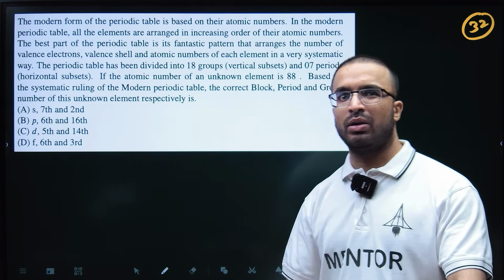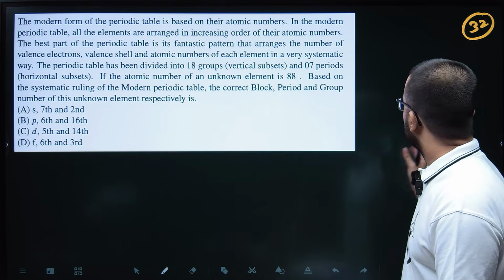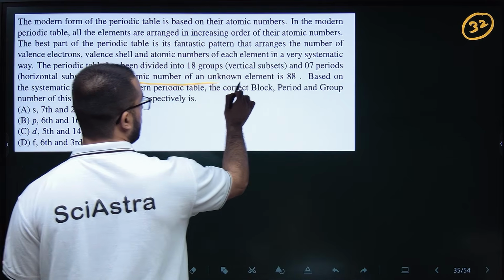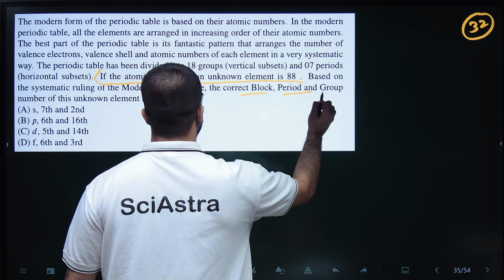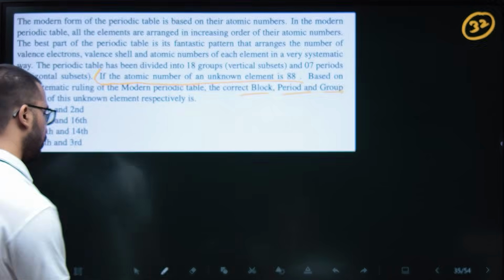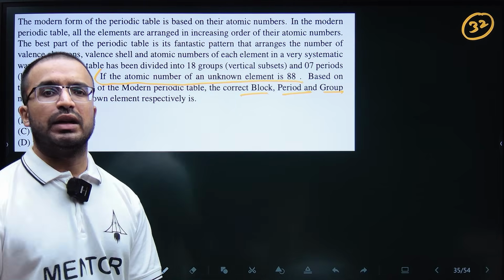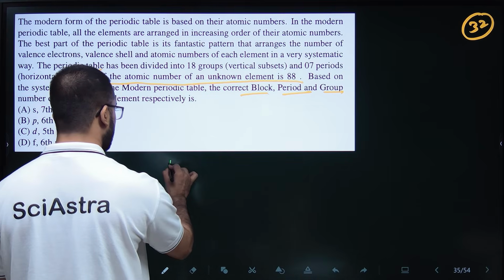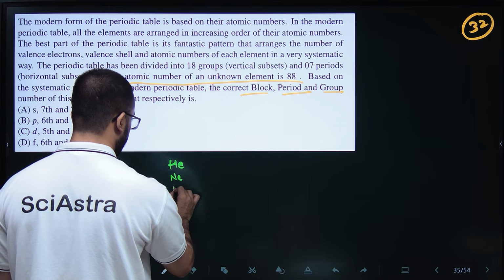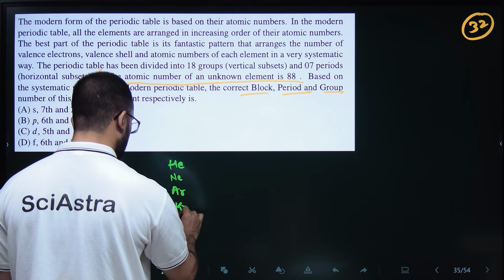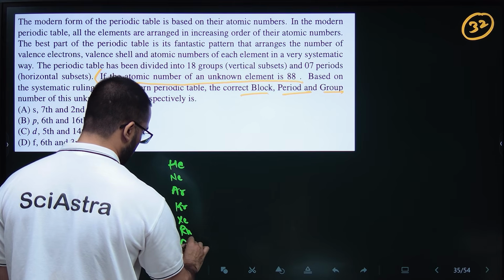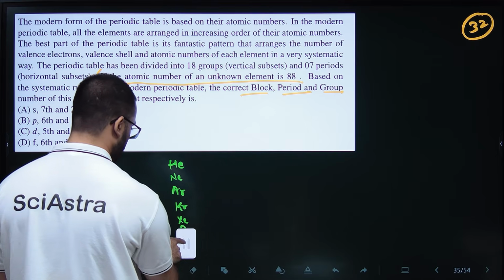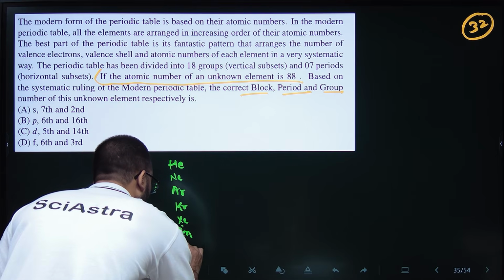So in this question, basically all of the large paragraph is given, so I'm not going to read it. Basically they want you to find the correct block, period and group for atomic number 88. For such questions you should know the atomic numbers of the noble gases: helium, neon, argon, krypton, xenon, radon, oganesson. Radon is Rn, oganesson is Og.